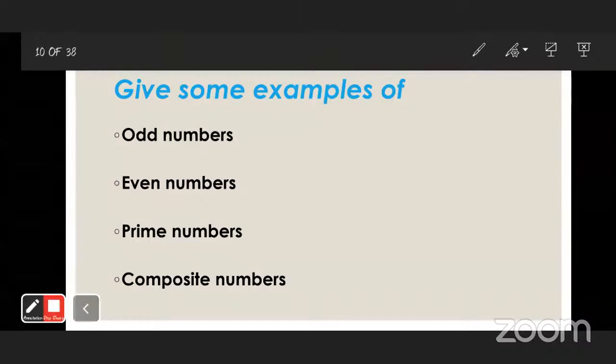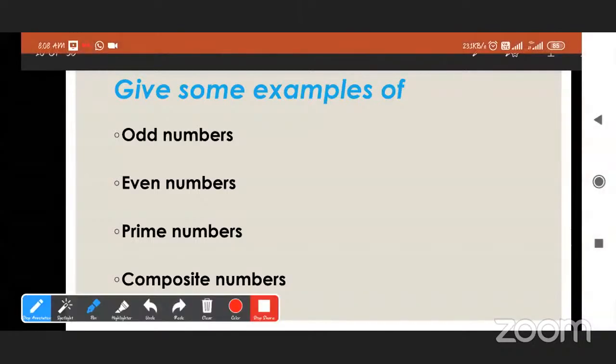The numbers 1, 3, 5, 7, yes, then 9 and so on. And the even numbers are 2, 4, 6, 8, and so on.